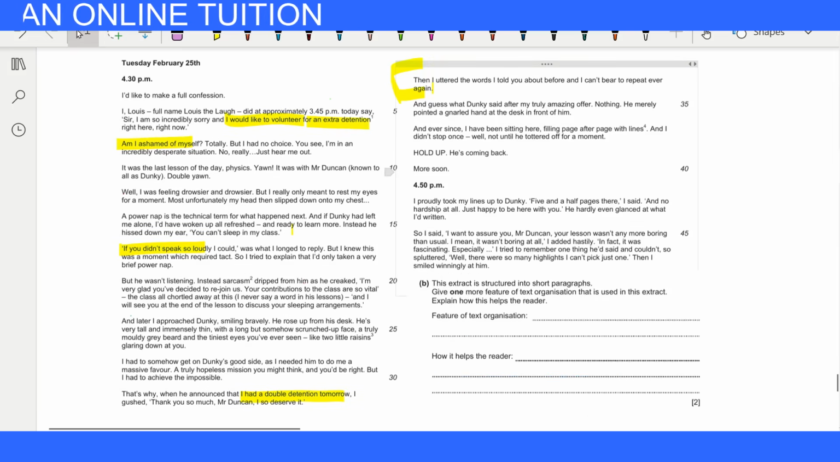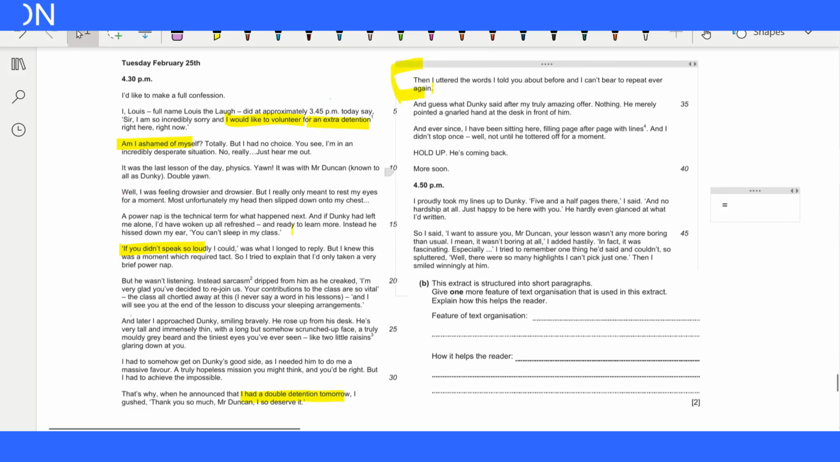Now, still from 7b, this extract is structured into short paragraphs. Give one more feature of the text organization that is used in these extracts. Explain how this helps the reader: the feature of text organization, and how it helps the reader. This is the whole text presented for you. 10 seconds from now. Okay, if you have not finished, you may pause this video, guys.